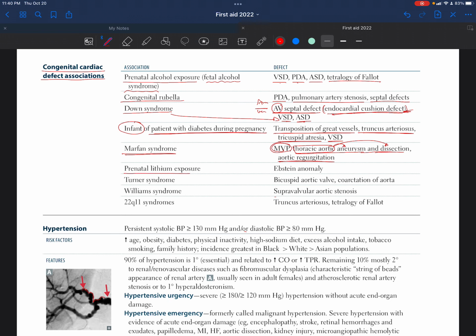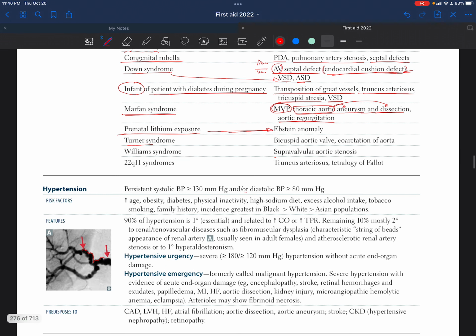For prenatal lithium exposure, we talked about this. It's Ebstein anomaly. For Turner syndrome, we could have a bicuspid aortic valve. It should be tricuspid actually, but it's becoming a bicuspid aortic valve, with or without coarctation of the aorta. If we have Williams syndrome, then it's supravalvular aortic stenosis.